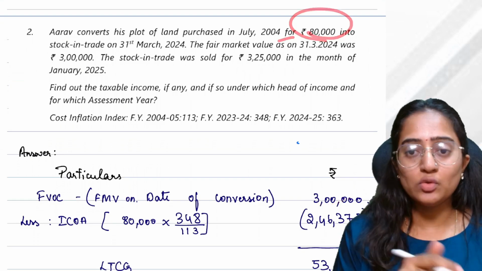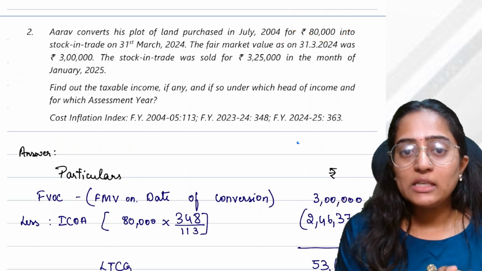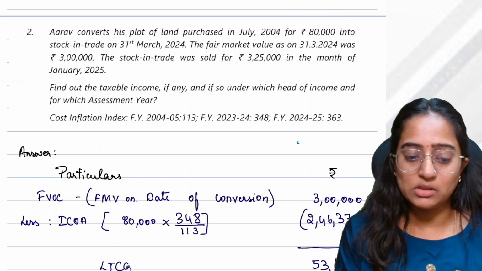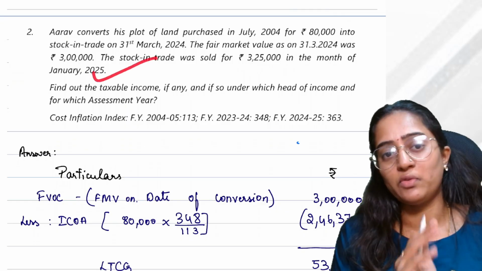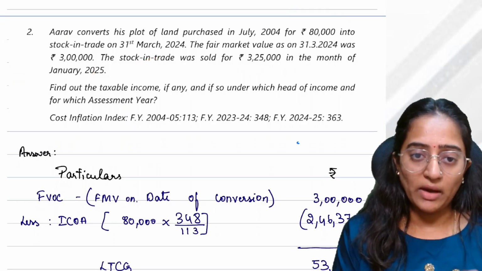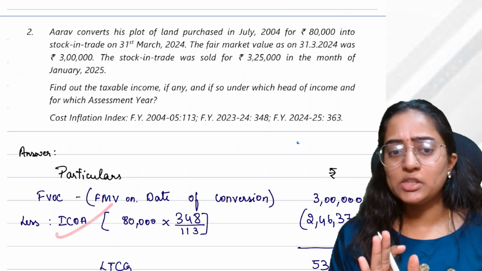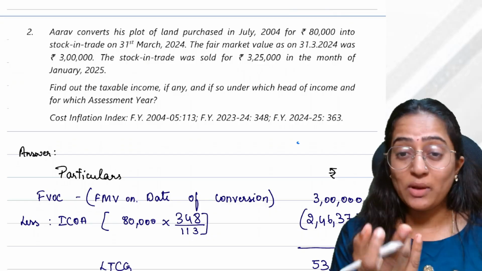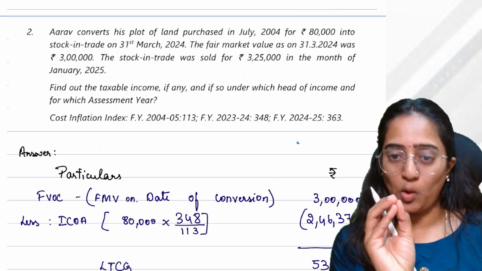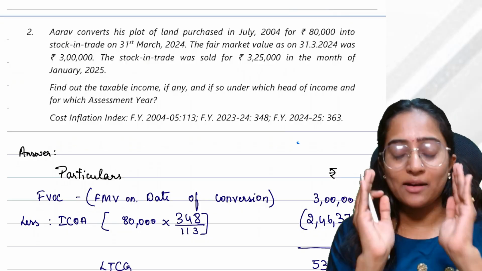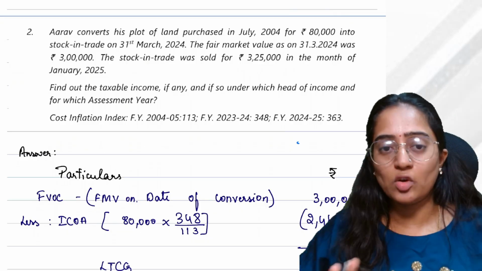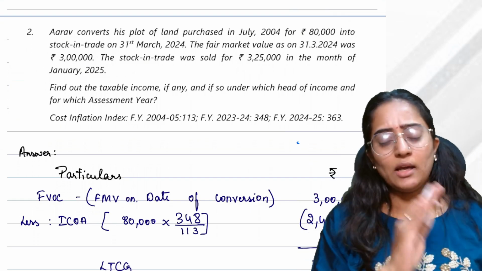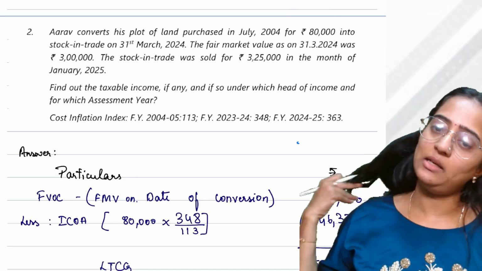80,000. I should do the indexation. Why should I do the indexation? When was this property sold? Even though it was sold in January 2025, let's do the computation considering this person is opting for option 1. I will explain the point of option 1 and option 2 later. Right now, just understand that the indexation concept is applicable for this person, and let's do the solution.